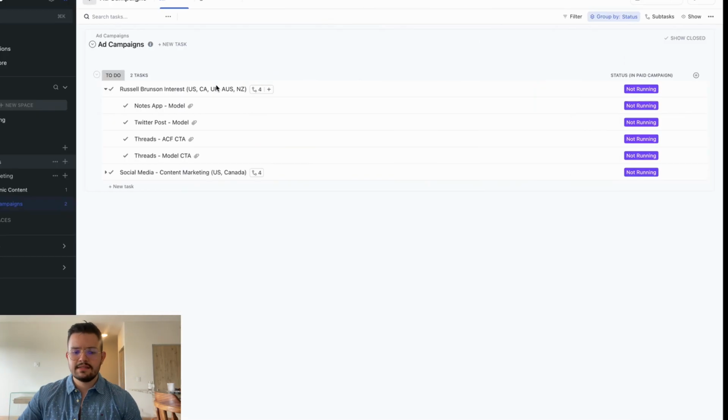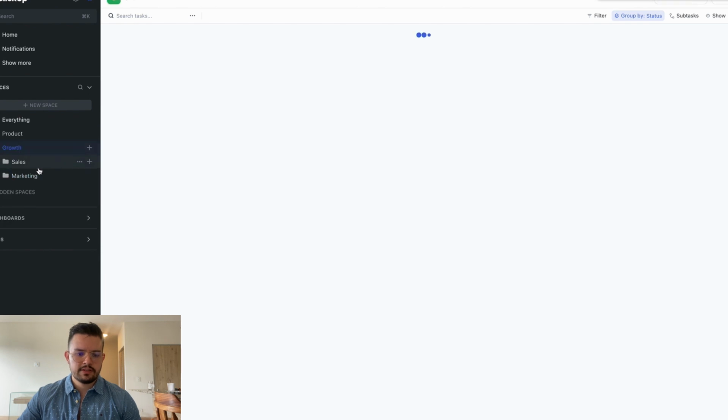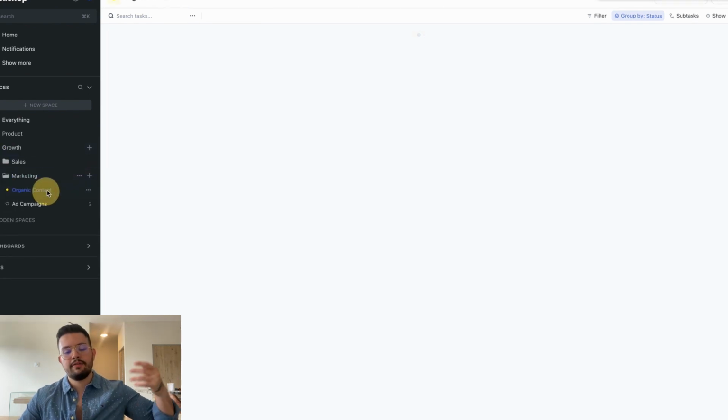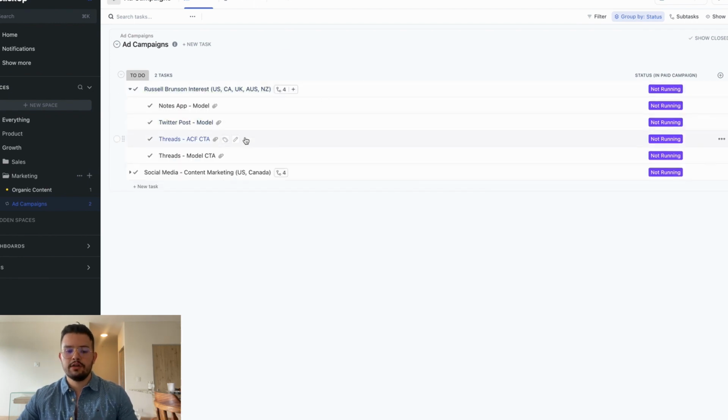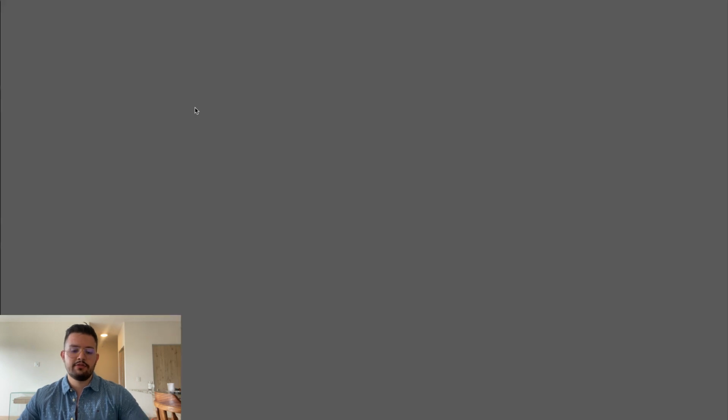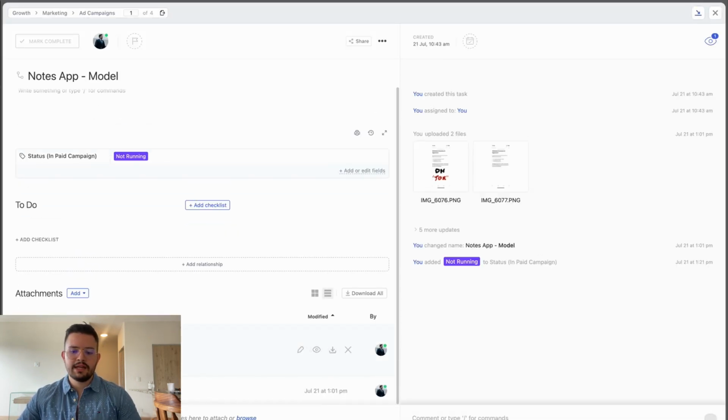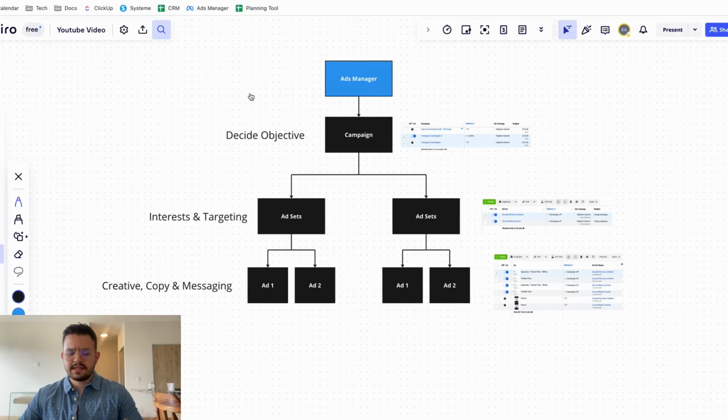The way we do it for clients is actually we set up, inside of a growth space, a marketing folder where we have both organic content and then the ad campaigns, where they can just manage everything that they're working on in an easy to track fashion, so that they can see the different ads that they're running, the creatives, then the copywriting, etc. Okay, so that's again for another video.